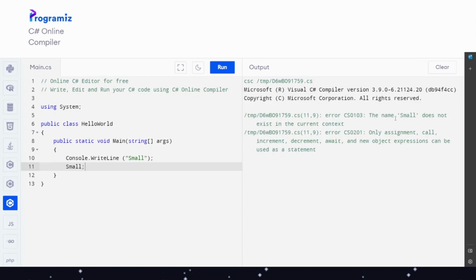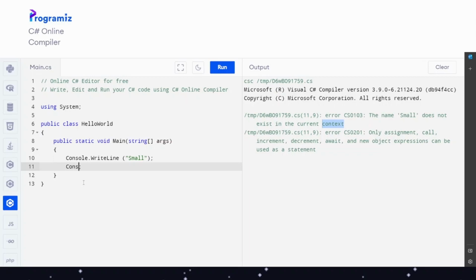However, the name small does not exist in the current context. This means that small in itself doesn't exist, because it isn't mentioned in the programming language of C#. We can create a method called small, but that's a little bit later. For the moment we will keep it simple by only using the Console.WriteLine commands.